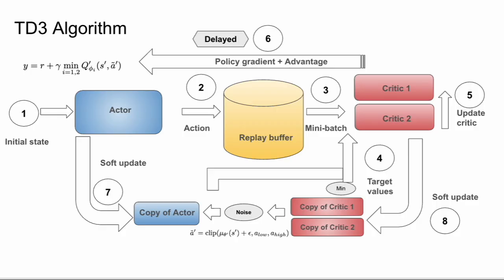Then we have the delayed actor update. The actor is only updated after the critics have been updated for a couple of steps, so its gradient is based on more stable value estimates. Finally, the soft updates still keep all the target networks slowly tracking the main ones. In the equation on the left, R is the reward, gamma is the discount factor, S dash is the next state, and A tilde dash is the next action, which is a noisy version of the action from the target actor. Phi 1 dash and phi 2 dash are the parameters of the two target critic networks.